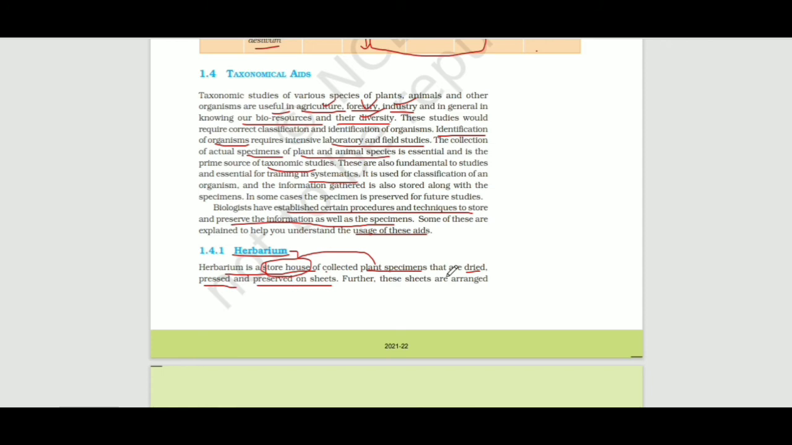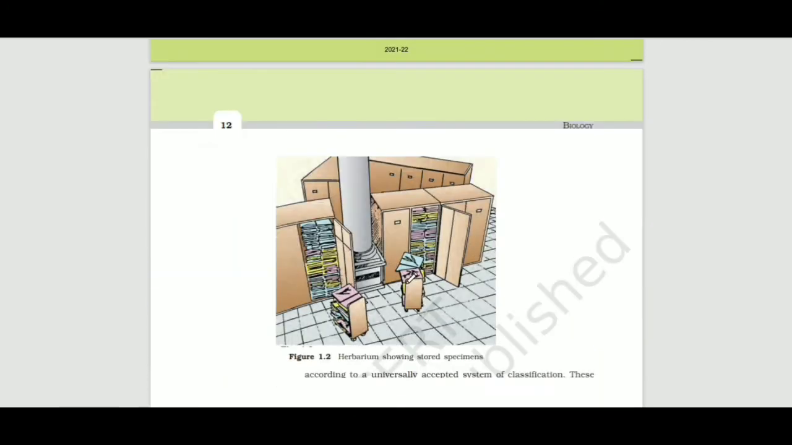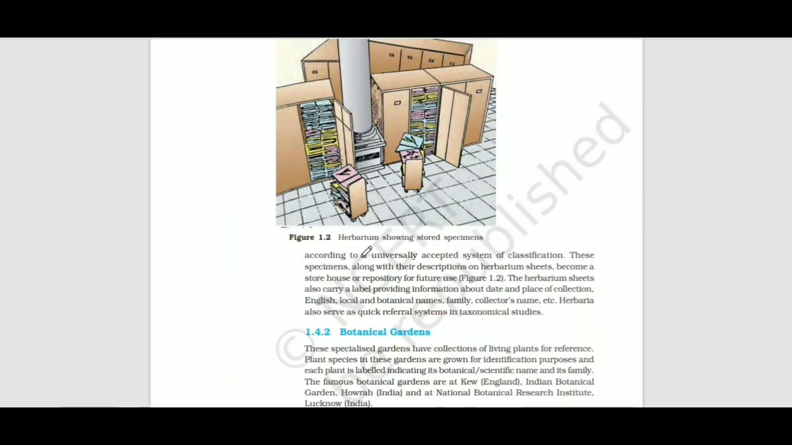Further, these sheets are arranged according to the universally accepted system of classification. See the storehouse in Figure 1.2, herbarium showing stored specimens.